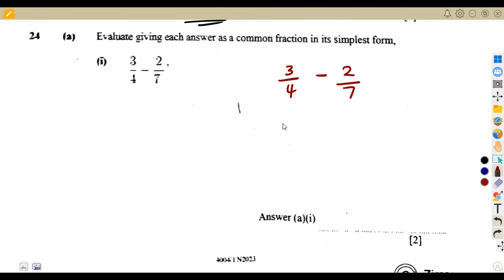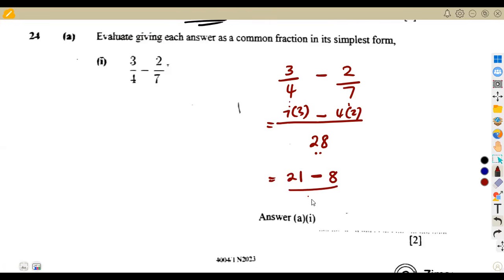So let us have our LCM of 4 and 7, which is 28. 28 divided by 4 is 7, then the 7 multiplies the numerator. Minus 28 divided by 7, which is 4, multiplies the numerator on top. So that's 7 times 3, which is 21, minus 4 times 2, which is 8, everything over 28. So we subtract 21 minus 8, which is 13. All right, so that's 13 over 28.